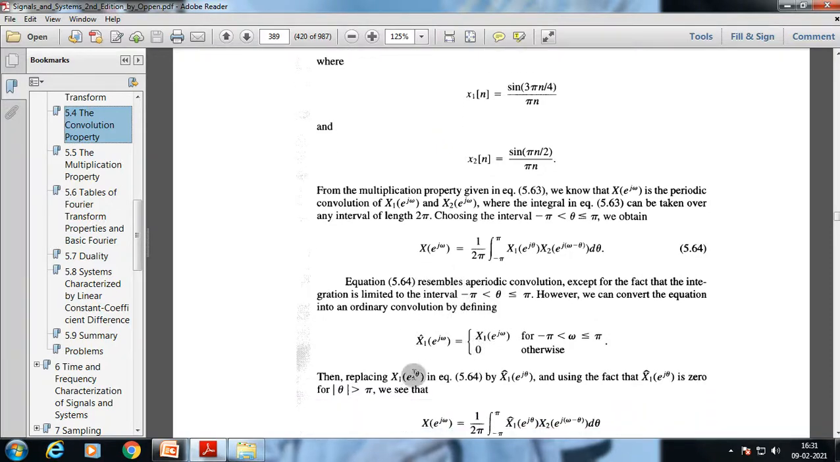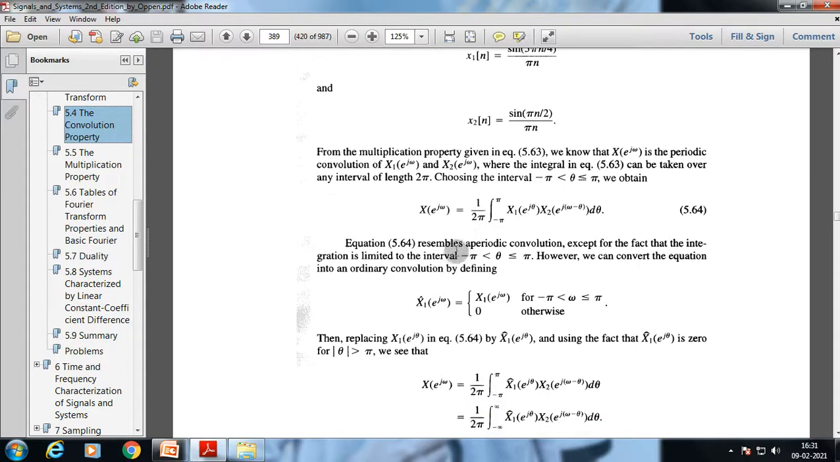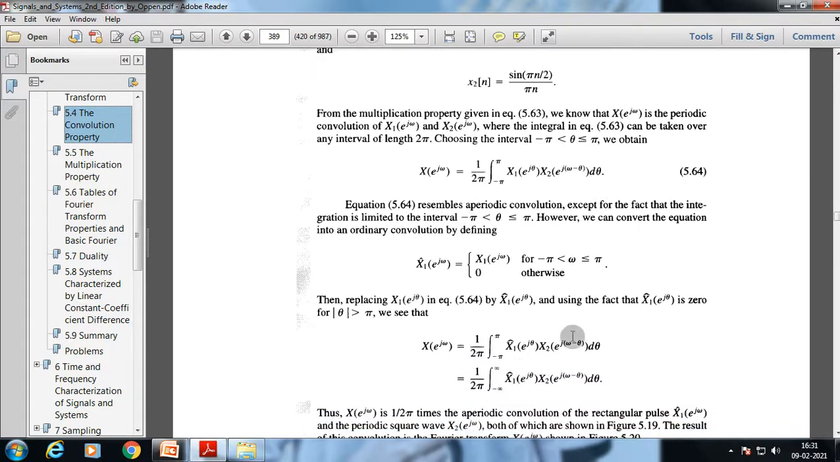Now replacing these values, we get this. Another level of understanding is that it is 0 for the magnitude of theta greater than pi. We see that X(e^jω) is 1 by 2 pi, the integral from minus pi to pi of X1(e^jθ) X2(e^j(ω minus θ)) dθ, and 1 by 2 pi, the integral from minus pi to pi of X1(e^jθ) X2(e^j(ω minus θ)) dθ.